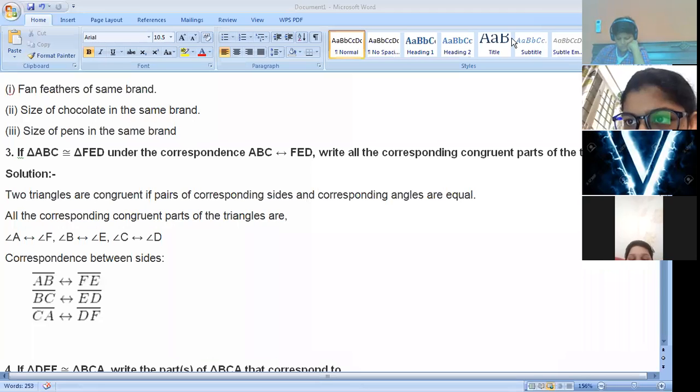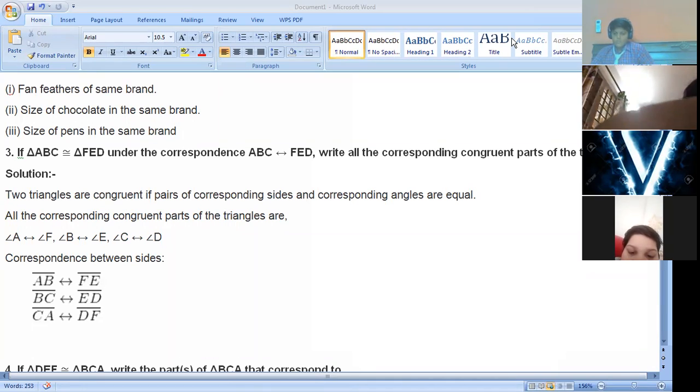Triangle. If triangle ABC is congruent to triangle FED under the correspondence ABC to FED, write all the corresponding congruent parts of the triangle. You have to write all the corresponding parts of triangle ABC and FED.